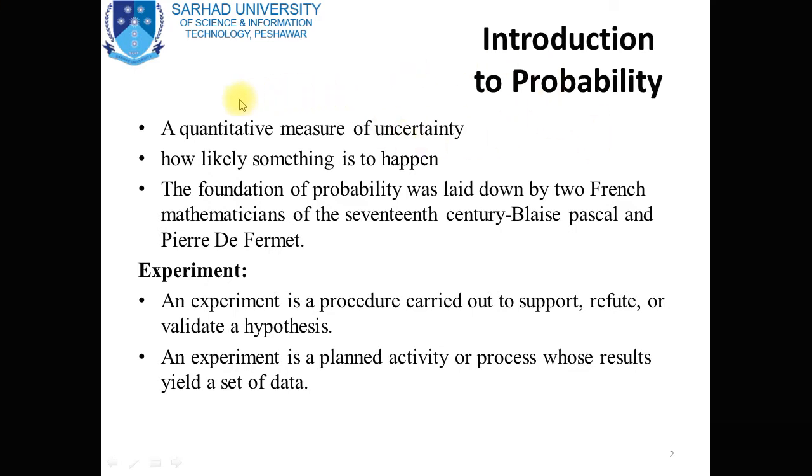Probability actually is a quantitative measure of uncertainty, how likely something is to happen. The foundation of probability was laid down by two French mathematicians of the 17th century, Blaise Pascal and Pierre de Fermat.